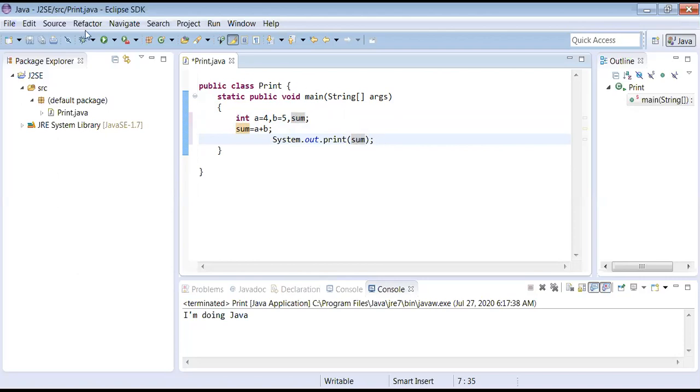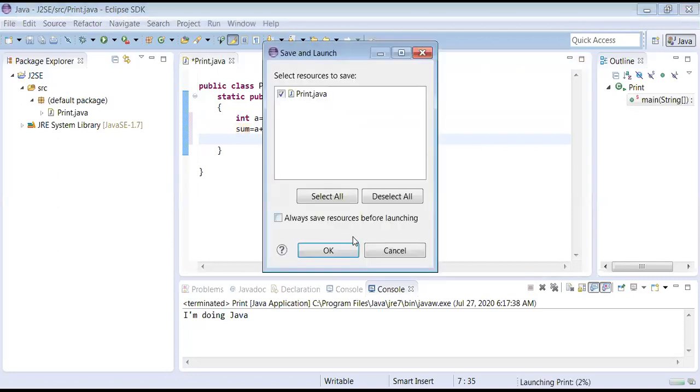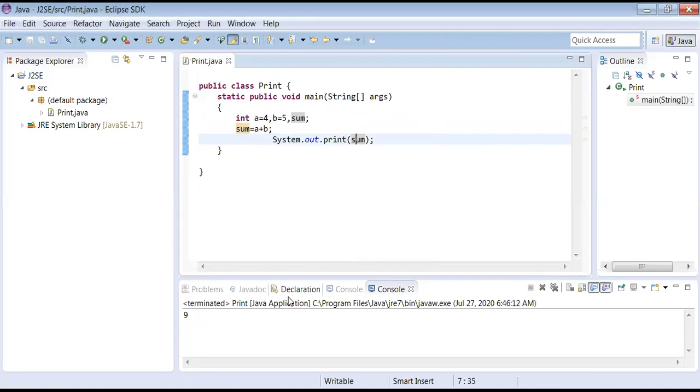Okay, fine. Now let me execute this application and see the result. Yes. See the result? 9. Where is 9 stored? 9 is stored in sum. The memory location is nothing but sum. Sum is the reference or variable.